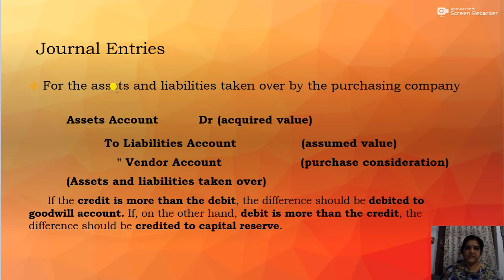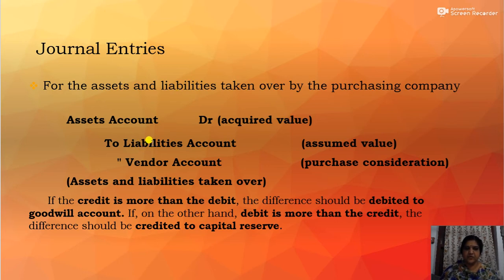For the assets and liabilities taken over by the purchasing company, the journal entry is assets account debtor to liabilities to vendor. Here the amount of assets account will be the acquired value or the agreed value at which the purchasing company will be taking over the assets.